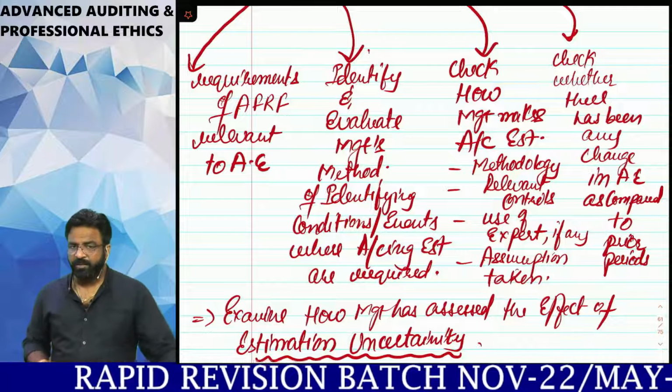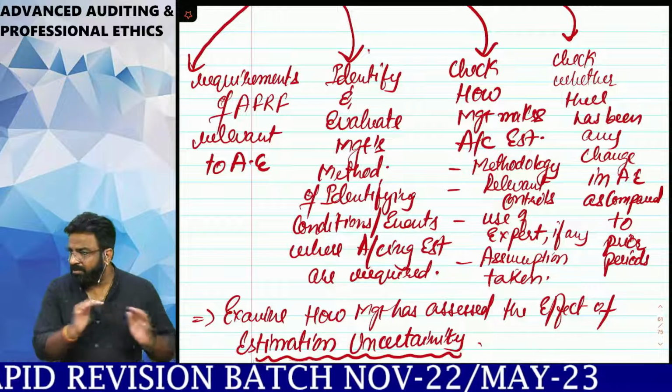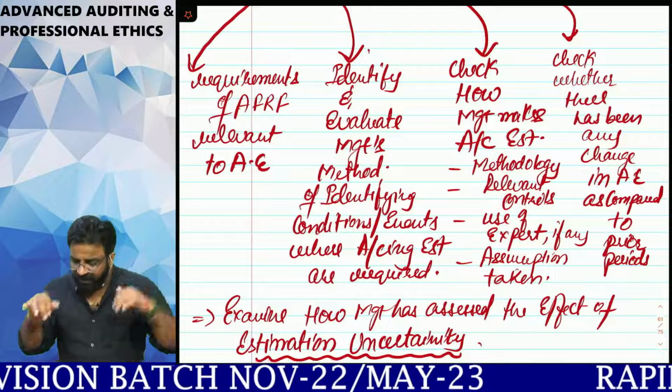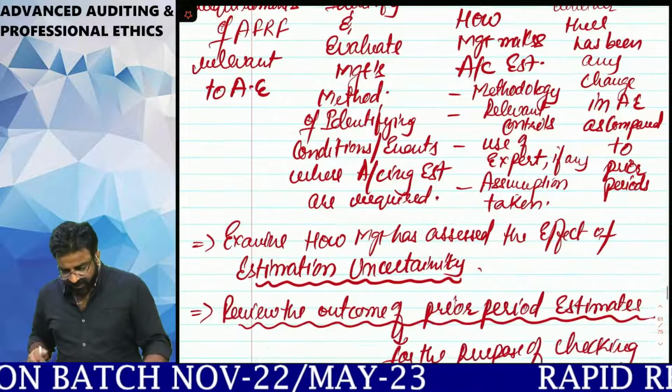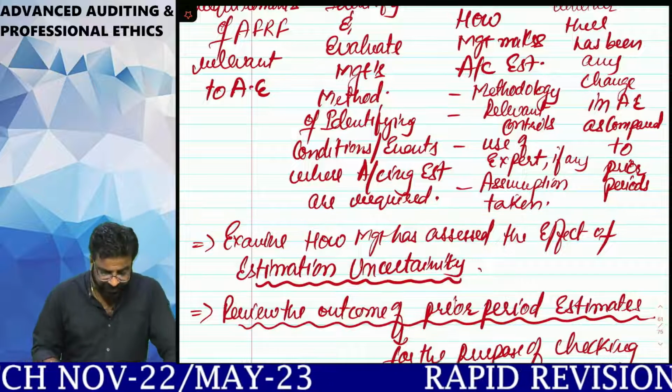Prior period. So current year ka accounting estimate, you have to meet and match it with the prior period, and you have to see whether there are any significant changes between the prior period and current period. Is it clear, everyone? This is what you mean by RAP, risk assessment procedure. Now what is the next thing?